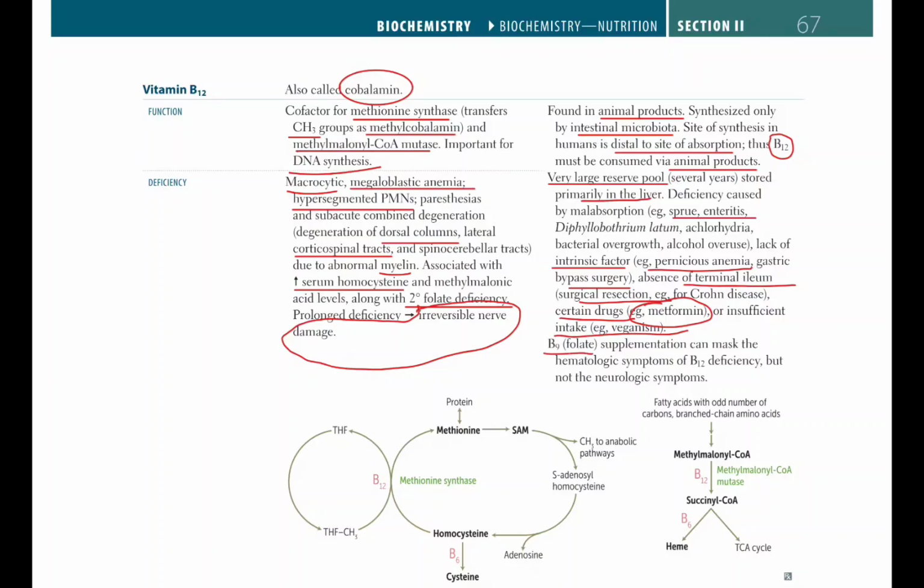Vitamin B9 folate supplementation can mask the hematologic symptoms of vitamin B12 deficiency, but not the neurologic symptoms. Vitamin B9 and B12 deficiency have the same hematologic findings, like macrocytic megaloblastic anemia and hypersegmented polymorphonuclear cells, but vitamin B12 deficiency also causes neurologic symptoms through the spinocerebellar tracts, corticospinal tracts, and abnormal myelin.